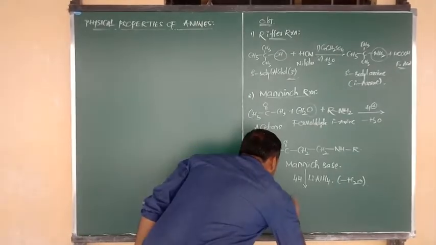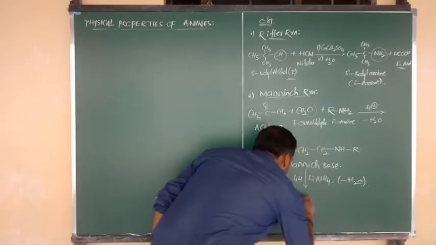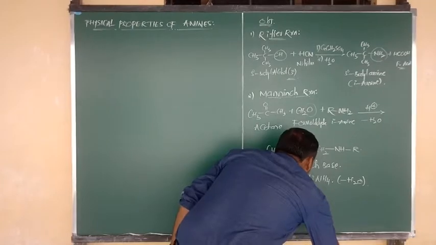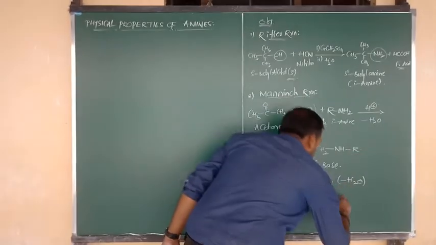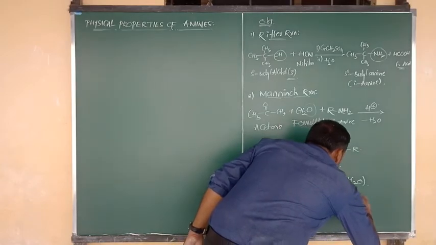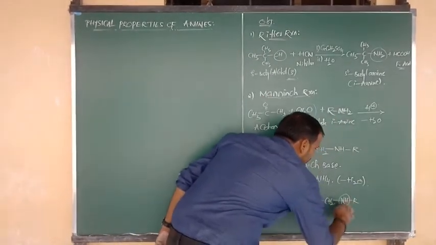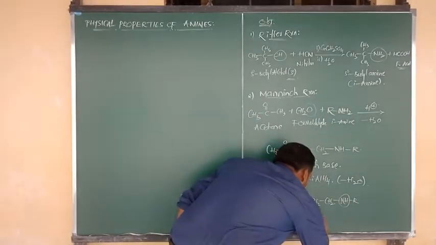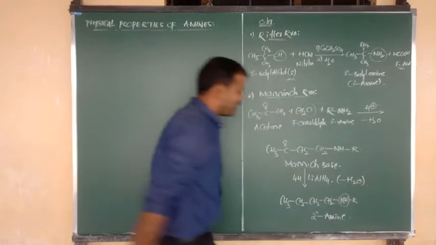So what will be the product? CH3 bonded to C. To this we are providing 2 hydrogen atoms. After that, another 2 CH2s are there. I am going to write here 2 CH2s, connected to the NH group, and NH connected to the R. So here NH, one side R group is there, another side n-butyl group is there. Whatever that may be, it is an example of a secondary amine.